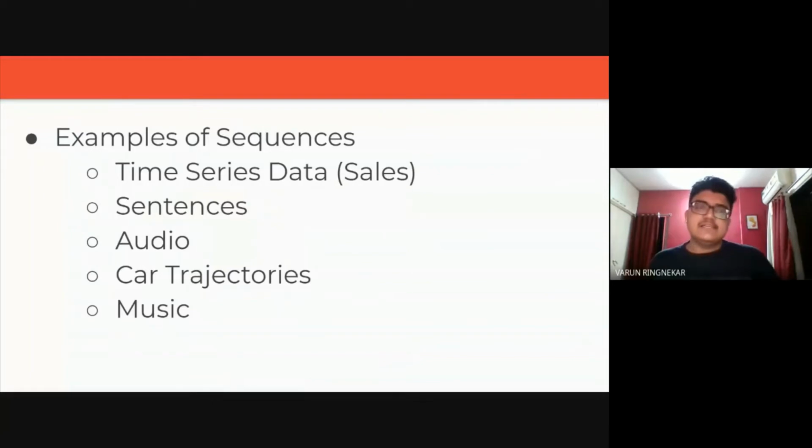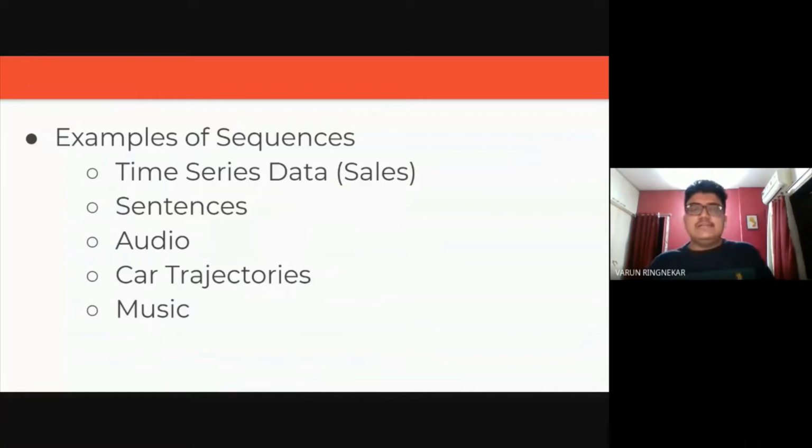Another example of a sequence is sentences, which is a very good example, as the words we use in a sentence are in a specific order. If I just said "hello Varun is name my," you wouldn't understand anything. But if I said "hello, my name is Varun," you would say hello back to me because that sentence makes sense. Other examples of sequences are audio, trajectories, as well as music.